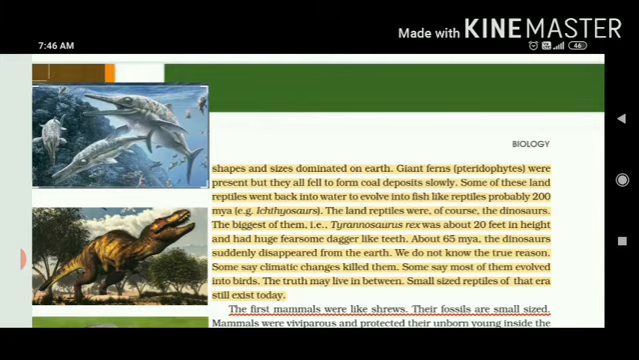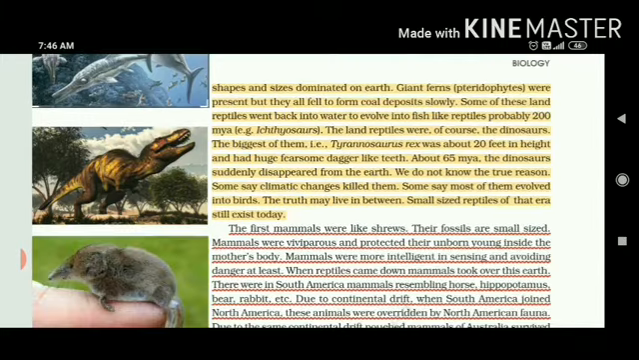The land reptiles were of course the dinosaurs. The reptiles converted into birds. This is the second picture, which belongs to Tyrannosaurus rex. This is the biggest of all the dinosaurs. It is about 20 feet in height with huge, fearsome dagger-like teeth. Dinosaurs disappeared suddenly from the earth. Still we are finding out the reasons.